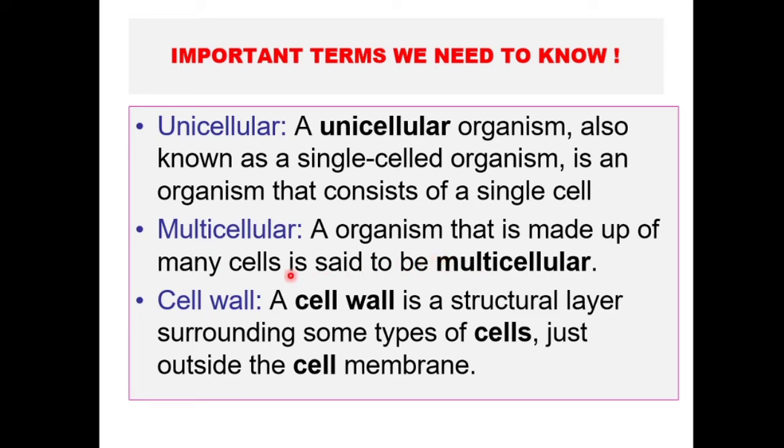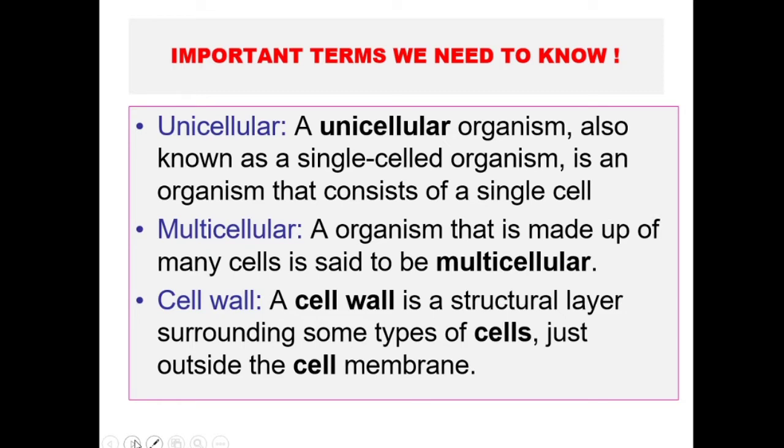Okay, next thing is cell wall. Cell wall we also have studied. We know that cell wall is a characteristic feature of plant cells, right? In case of plant cells, the cell wall is made up of cellulose. In case of fungus, their cell wall is made up of chitin. In case of bacteria, their cell wall is made up of peptidoglycan. All this we have studied in the chapter cells, right?